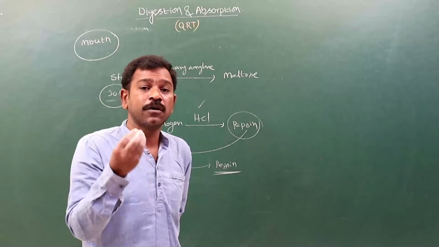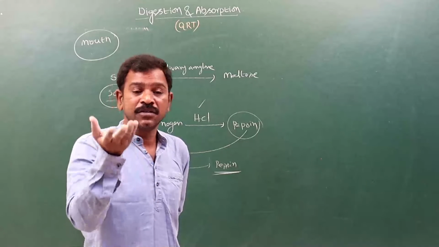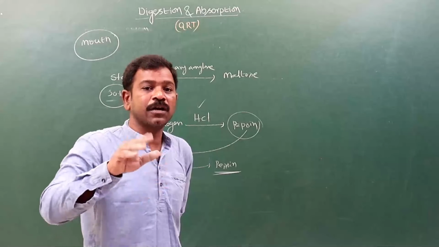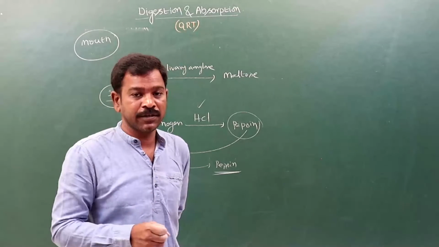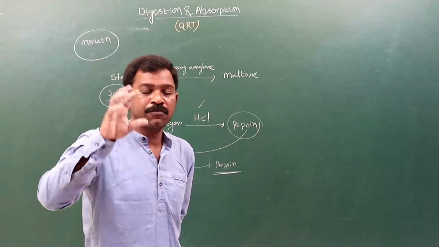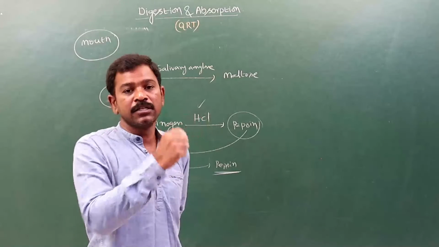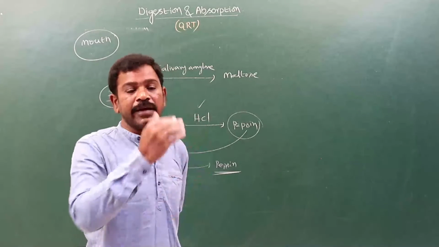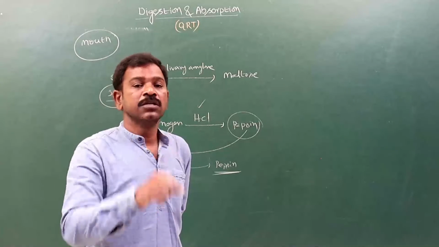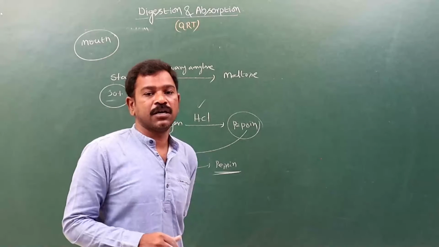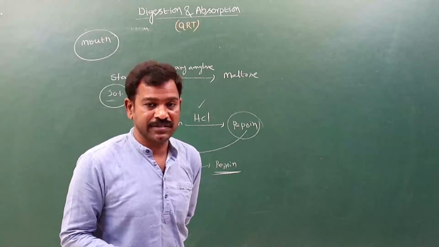The percentage of bile pigments increases because of the destruction of a large number of RBCs. If more RBCs are destroyed, automatically the quantity of bile pigments increases. That leads to jaundice. That is about jaundice or icterus.